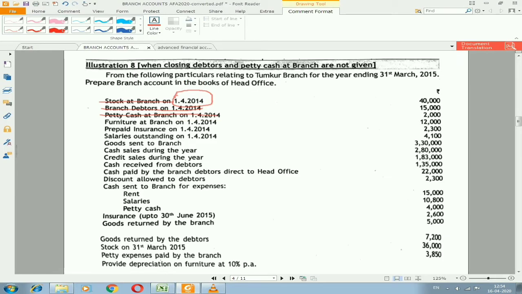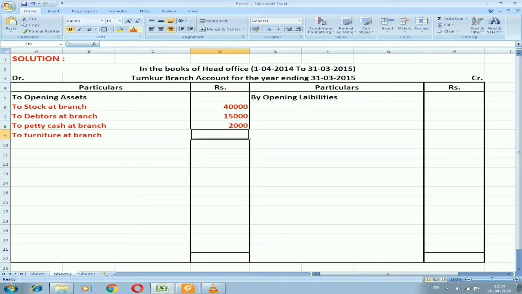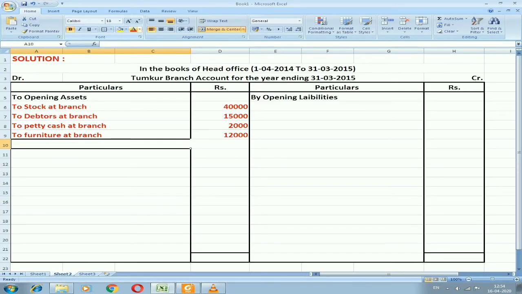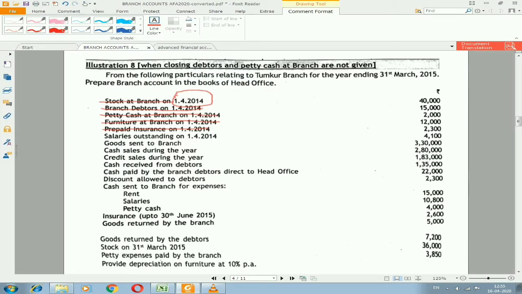The next opening asset we have in the problem is furniture at branch on 1/4/2014, to furniture at branch, amount of rupees 12,000. Next opening asset we have is prepaid insurance on 1/4/2014, that we need to record here to prepaid insurance at branch, amount of rupees 2,300. So next one we have salaries outstanding on 1/4/2014.